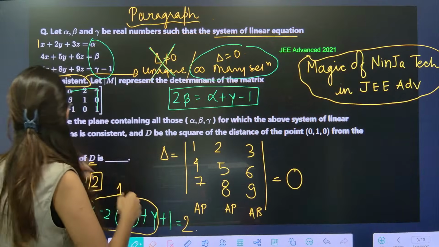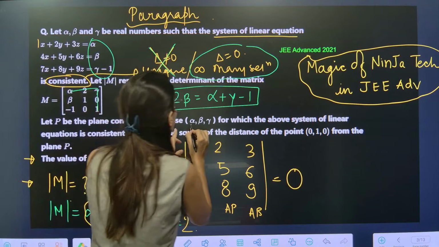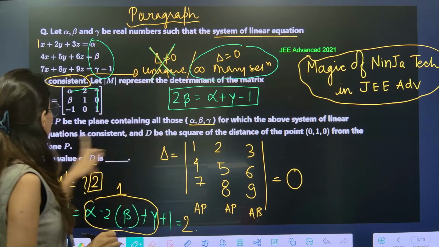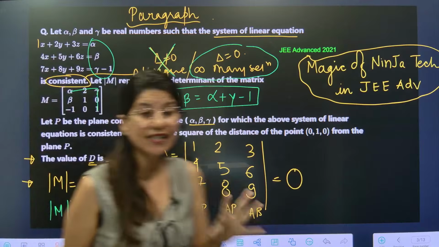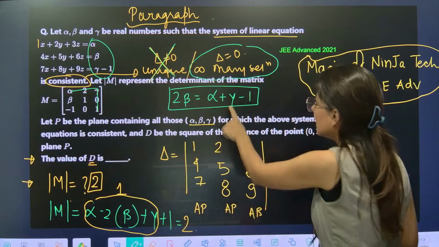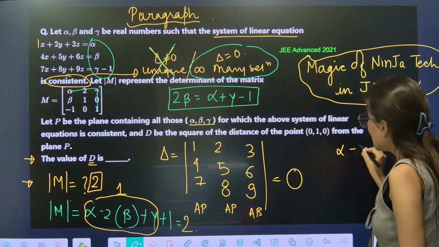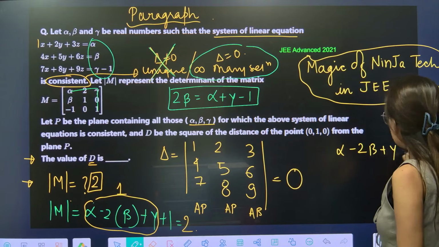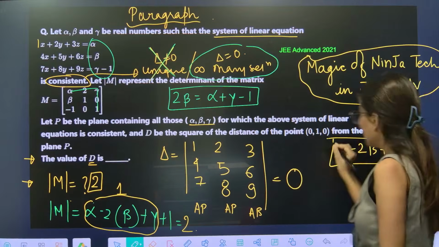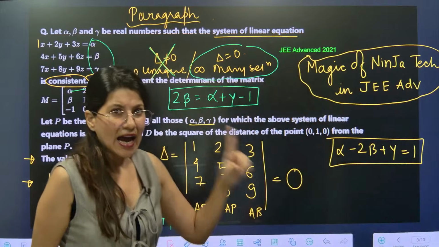Let us proceed further. P be the plane containing all those alpha, beta, gamma for which the system of linear equations is consistent. Please note that the equation we have gotten over here looks like alpha minus 2 beta plus gamma is equal to 1. Don't you think? This is the equation, right? And you know what?